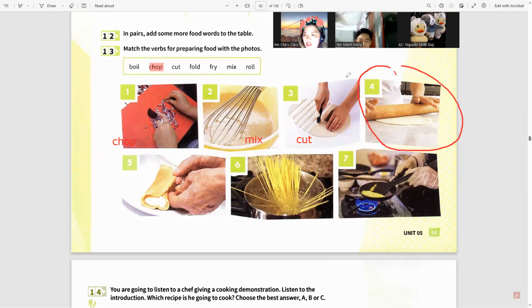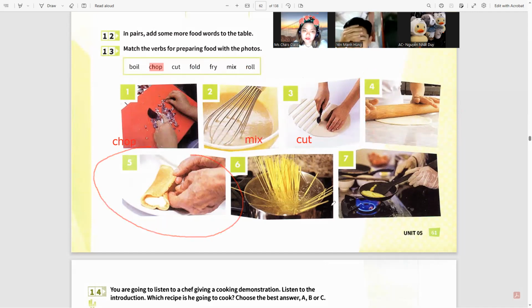Okay, how about with this one? Number four is roll. Roll the pizza dough. Number five. I could see that you really hate cooking because you cannot remember some of the words.